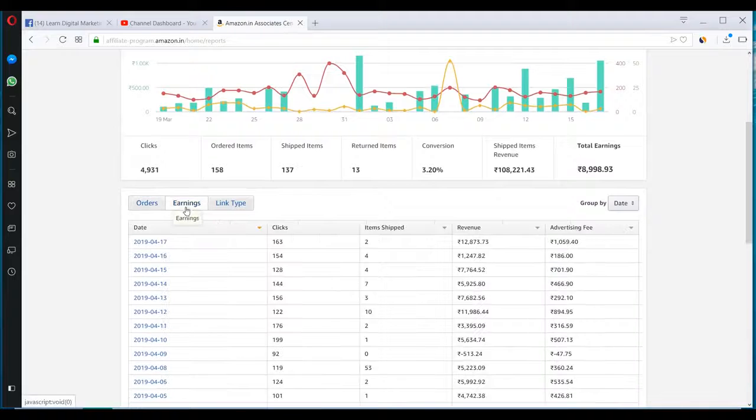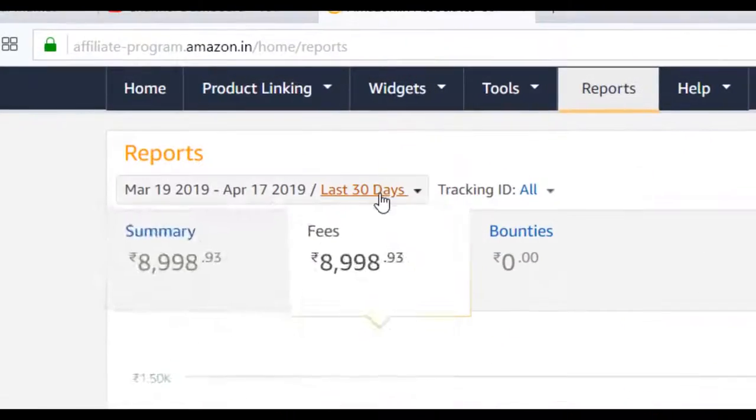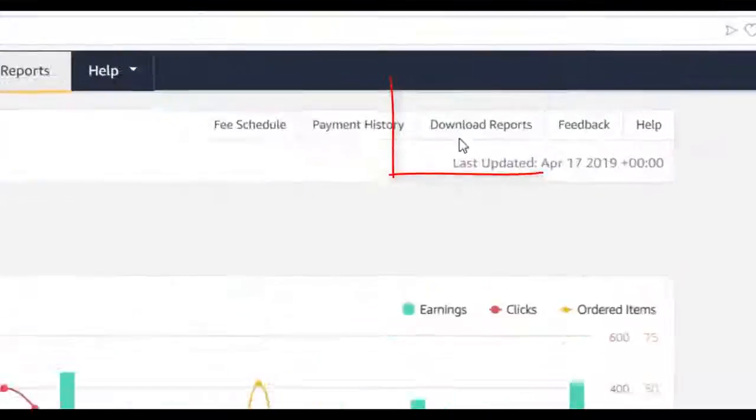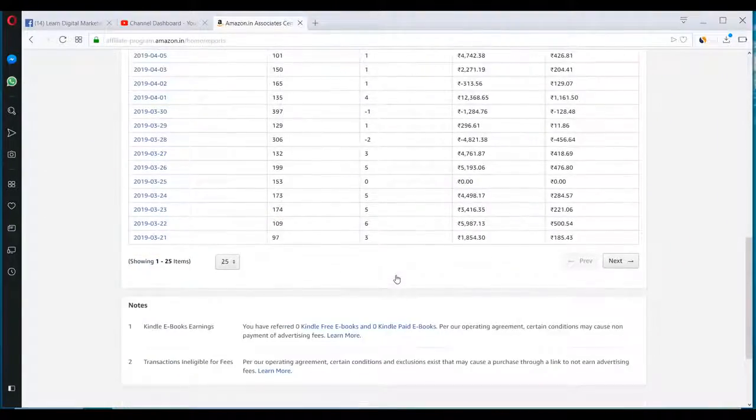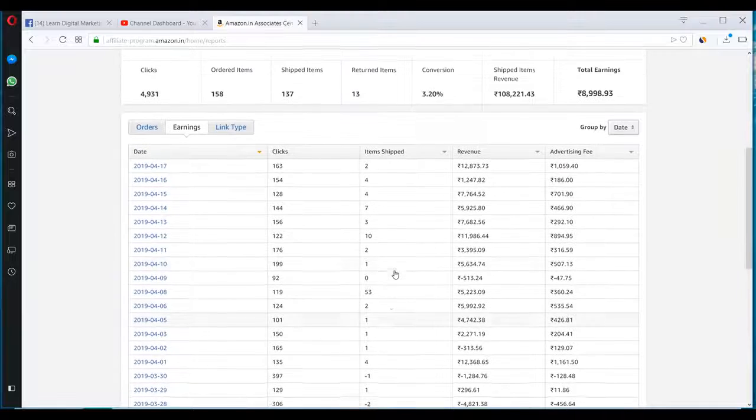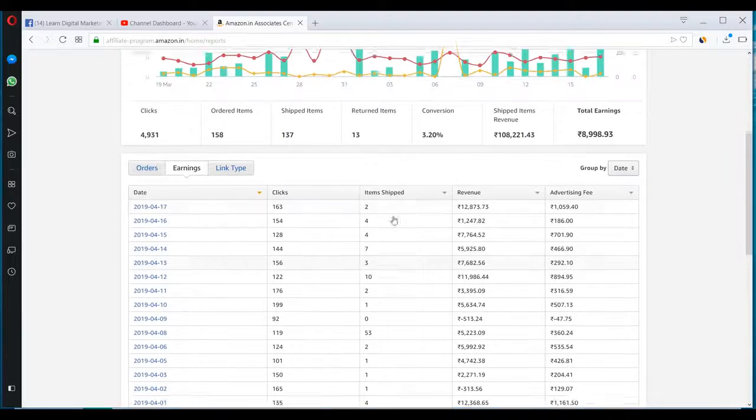You can also go into the earnings section, exactly on a per day basis, how much I am earning from Amazon Associate from this website. And you can also change the date range and everything else. You can also download the reports, and there are so many options. So I'll really request you guys to check all the options and get comfortable with this dashboard.